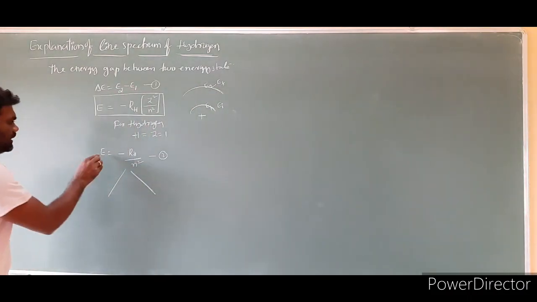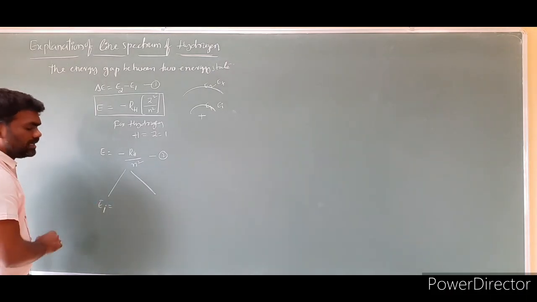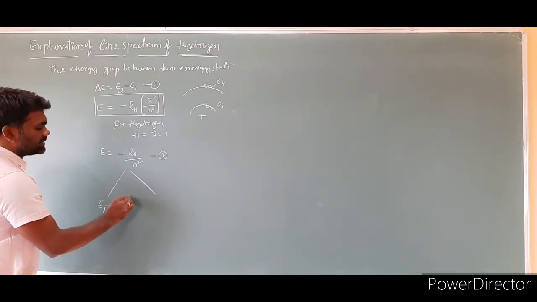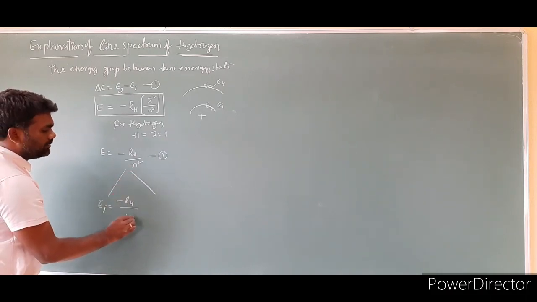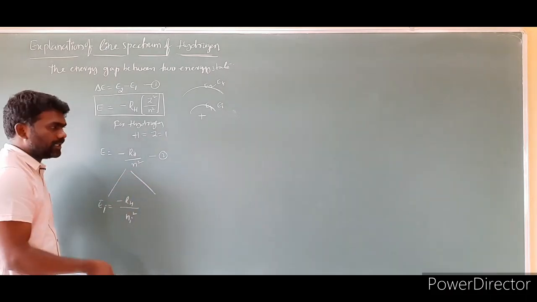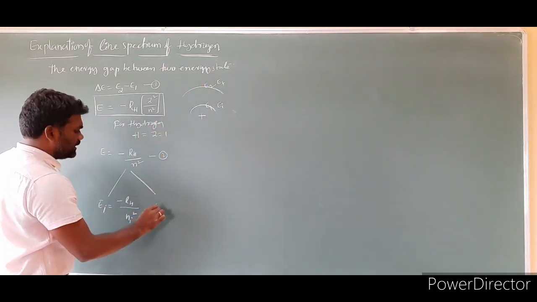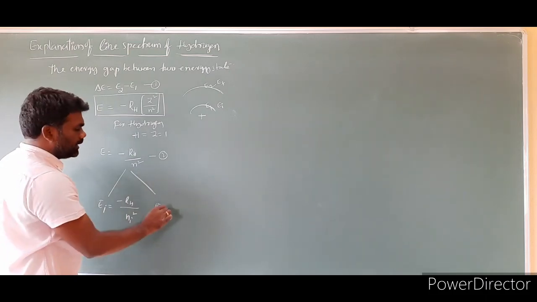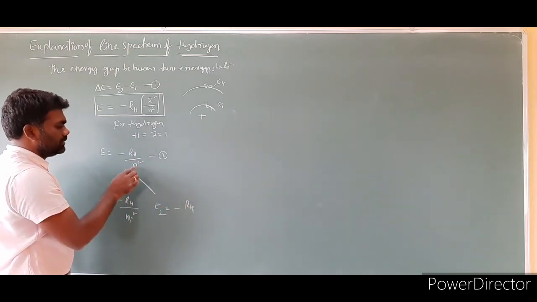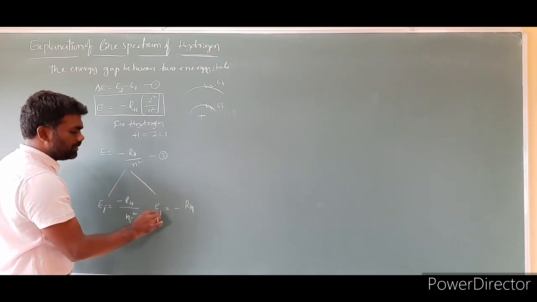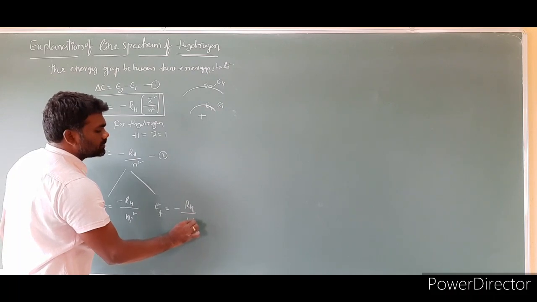Then in this case, E1, the first orbit, or EI is equal to minus RH by Ni square, or n1 square also you can take. If you imagine this is the first orbit, this is the second orbit. So in the second case we have E2, E2 is equal to minus RH. Instead of E2 I am labeling it as E final orbit, so this will become nf square.